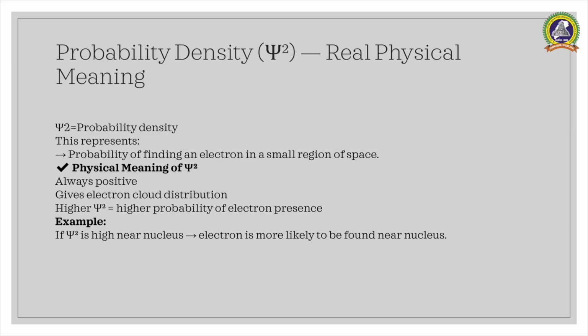Then next, probability density, psi square. When we square the wave function, we get psi square, which has a clear physical meaning. Psi square gives us the probability of finding an electron in a particular region. It is always positive. Whenever psi square is high, the electron is more likely to be present.